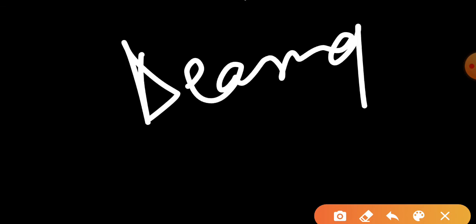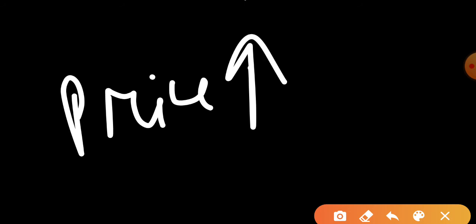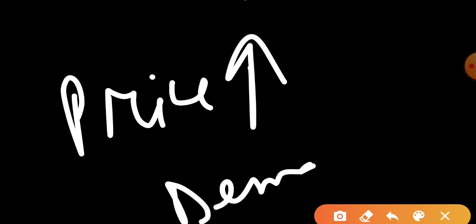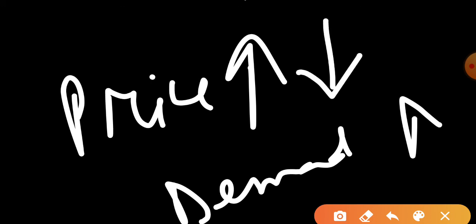But if your expectation is that in future the price will become low, in that case you will try to wait and you will create the demand in future. Okay, so it depends on your expectation. If your expectation is that the price in future is going to be high, then at present your demand will rise. But if your expectations say prices will fall, then you will wait now. At present you will not create demand, in future you will make your demand rise.